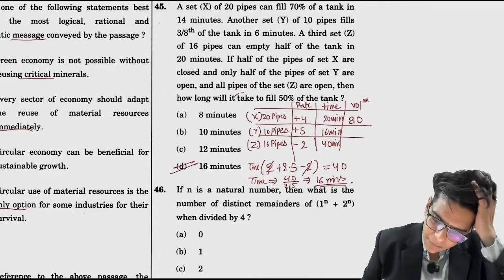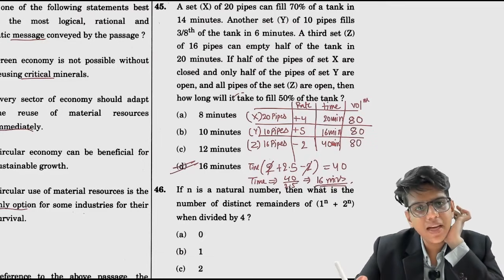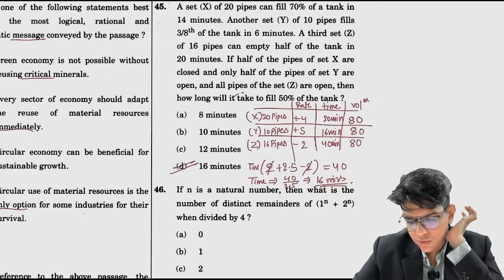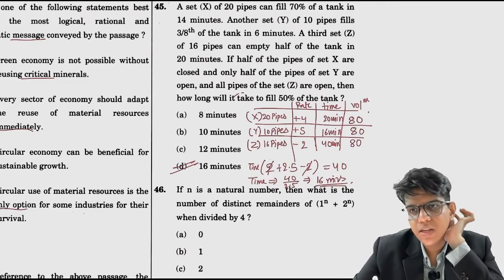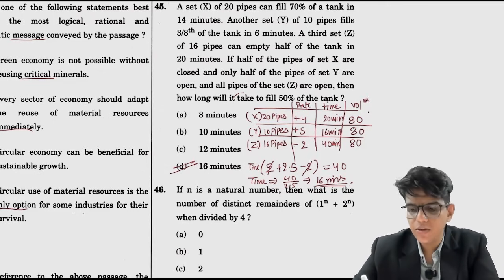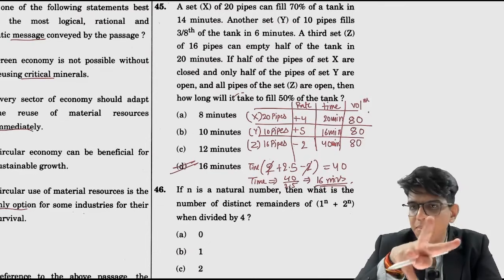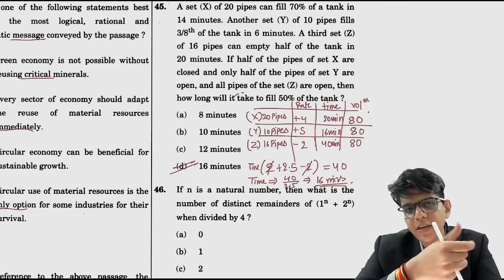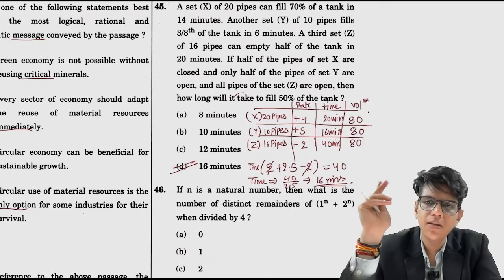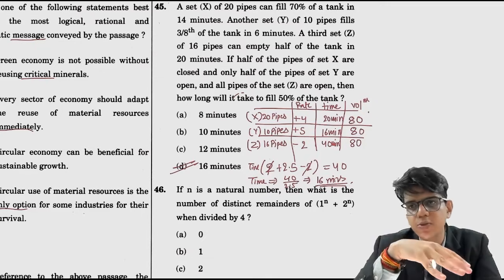LCM method you should know कि individual times, if they have given individual times of completion of some task, you need to take the LCM of those numbers to take the total volume or total work. ये सबसे easy होता है. You don't even have to make equations. From total work and time you can find the individual rates. Now rates में just apply the condition and you can solve these questions. अगर time and work पे कोई वीडियो आता है on the channel तो please look at it. I will tell you कि there are only 3 types of questions in time and work. उन 3 types में 1 is based on formula, other 2 are based on LCM method. इसके बाद you don't even have to make the equations, you can directly solve time and work questions, कोई भी होगा इसी से ratios से.